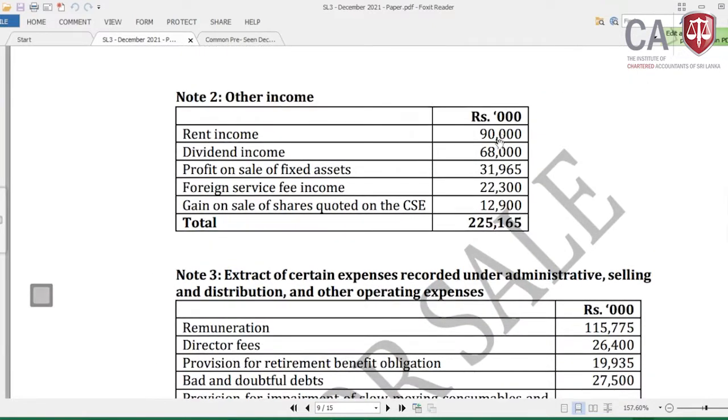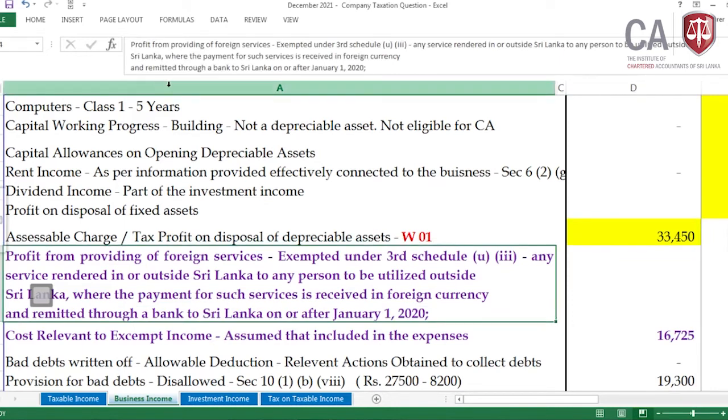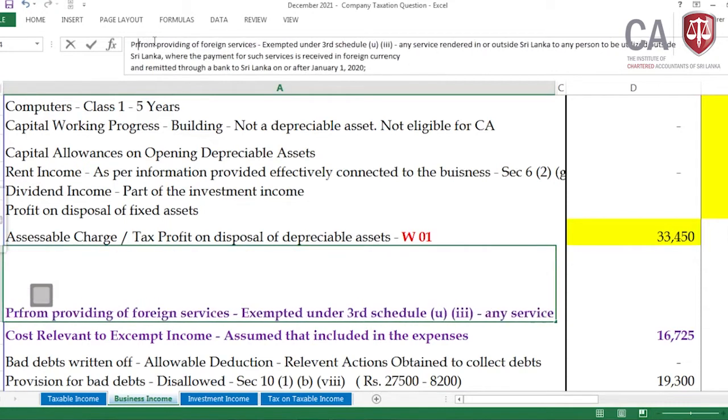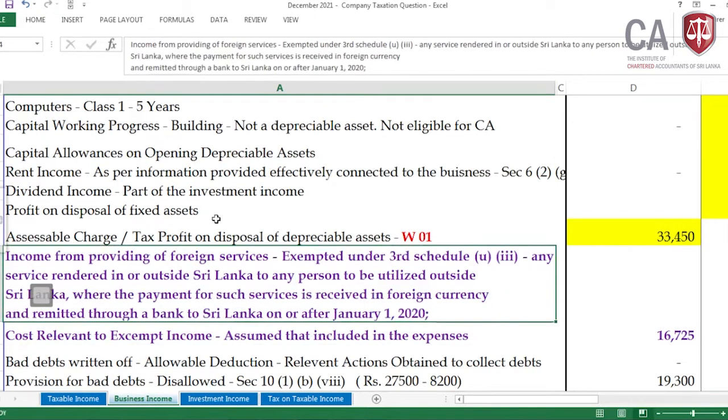Why are we removing it? Because, Lamai, this is not liable business income. This income should be exempted income. Then let me do it first. Come to here. It is a profit, sorry, it should not be the profit, it should be first income. Income from providing of foreign services. It's exempt under third schedule, paragraph U, subparagraph Roman 3.